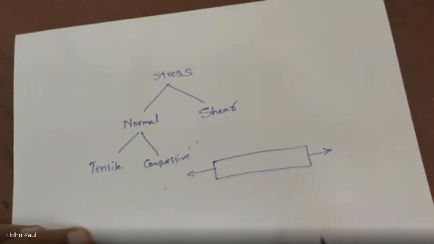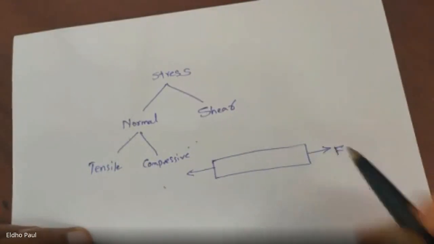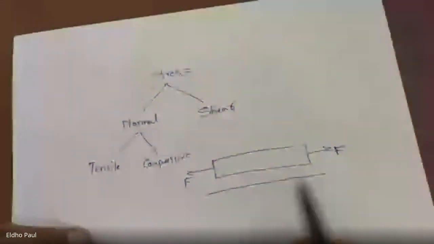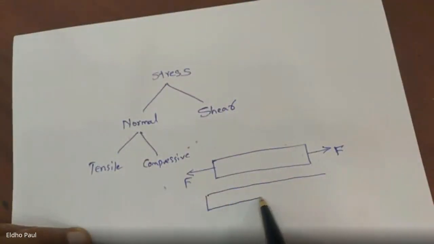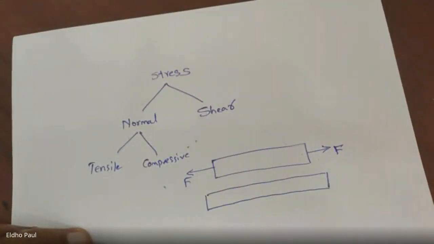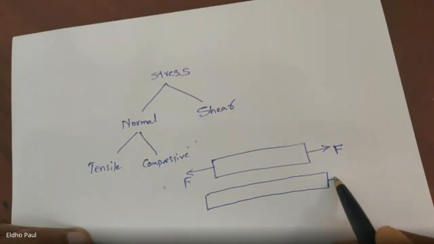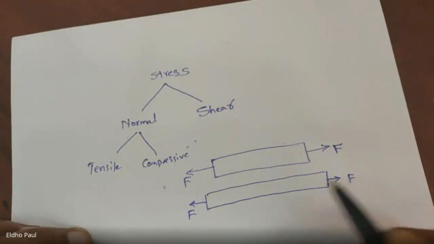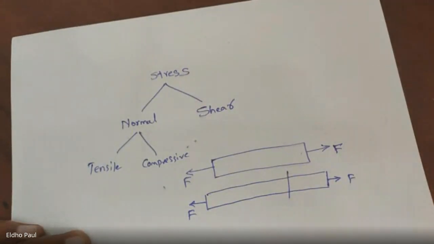So here, this is a force F applied on this body, and this force tries to pull the material apart, resulting in an elongation of the material or body. Then that type of load is called tensile load, and the corresponding stress across any cross section is called tensile stress.